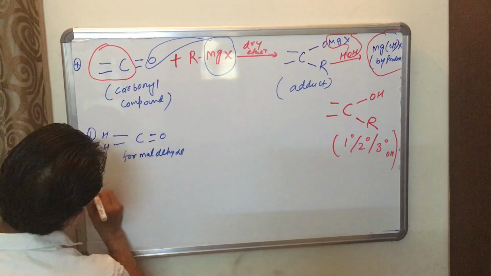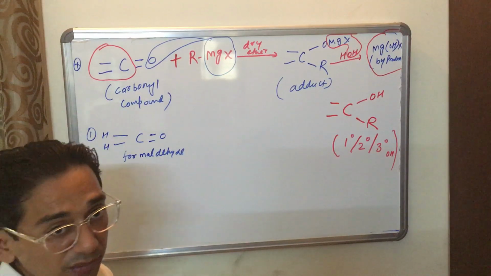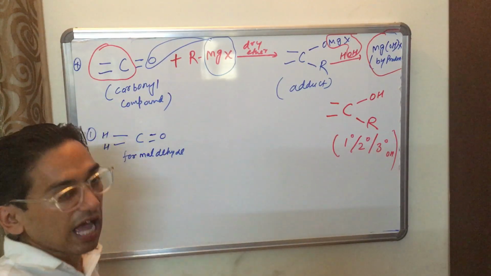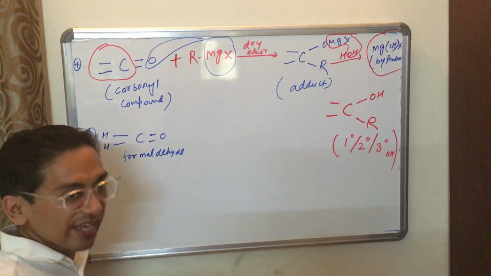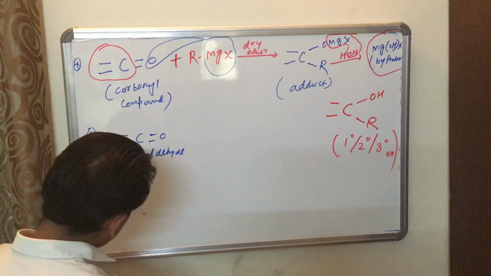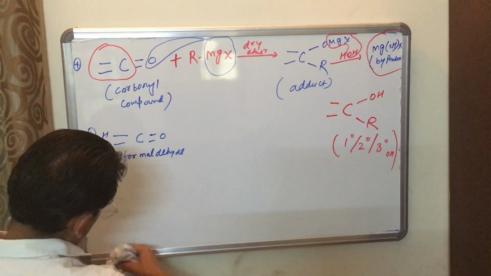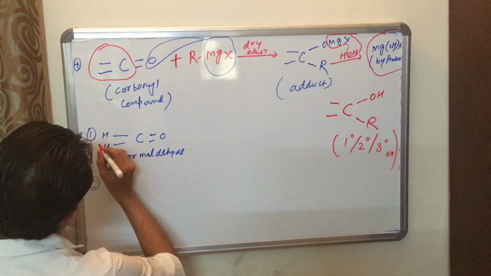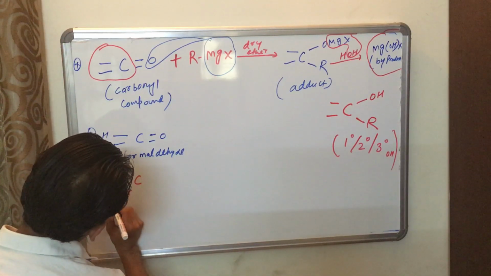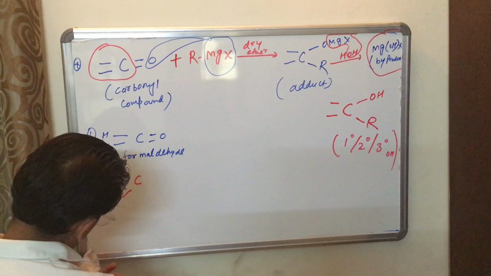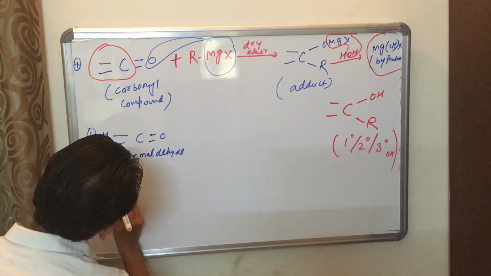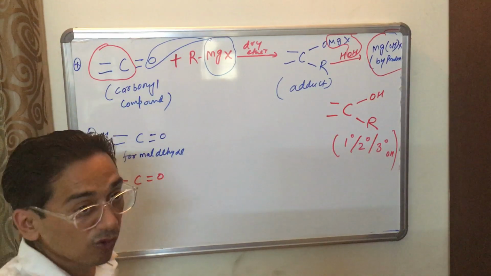Okay. The second substrate is if one hydrogen atom is replaced by an alkyl group, or an arene group, any. If I am replacing this H with R, then what will we get? RCHO.